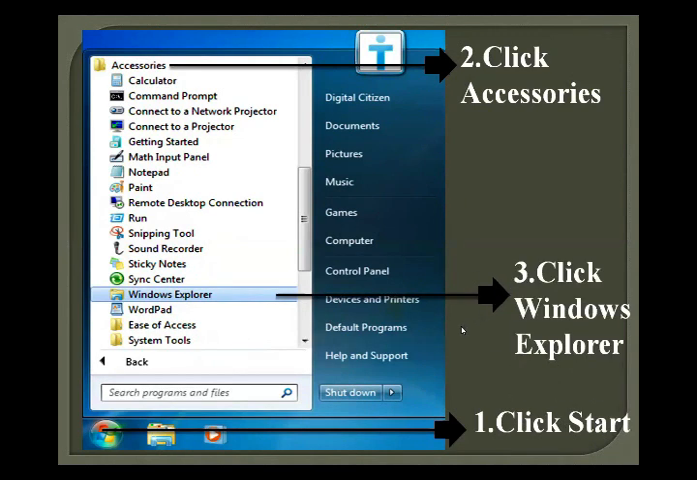Then the third option is Windows Explorer. Okay, hope you all understand all of these things. Now we move forward toward the different terminologies which are used for Windows Explorer and in your computer use.